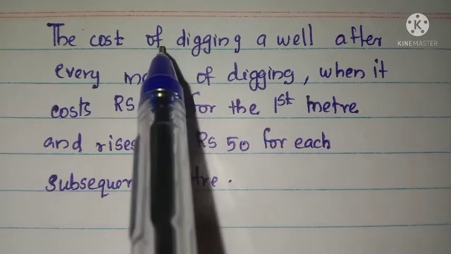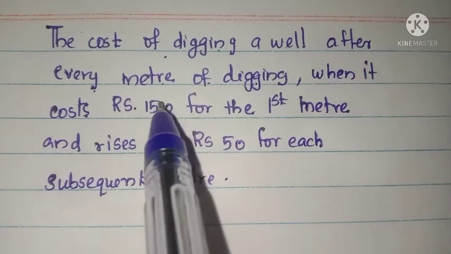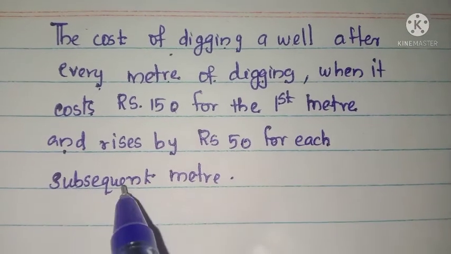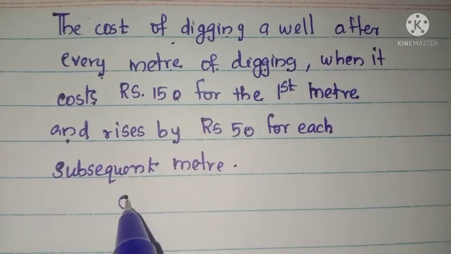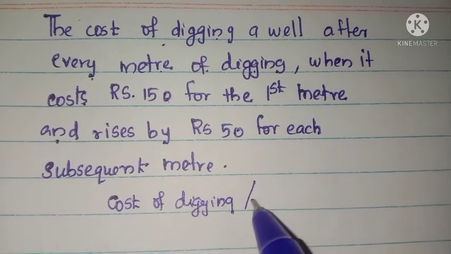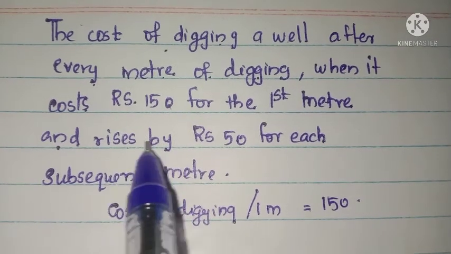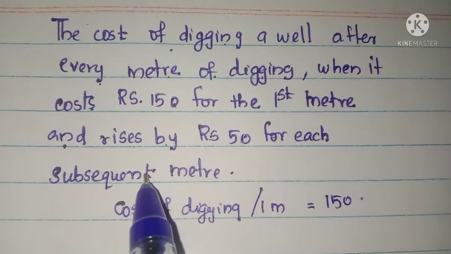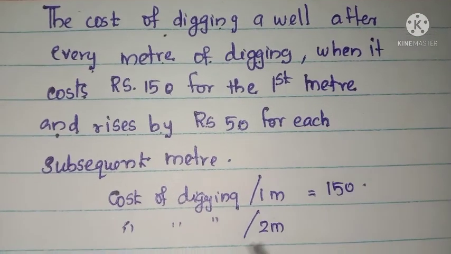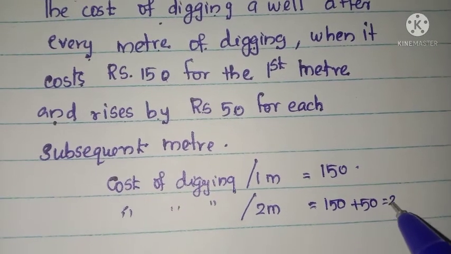Third question. The cost of digging a well after every meter of digging when it costs rupees 150 for the first meter and rises by rupees 50 for each subsequent meter. That is, in the situation it is given the cost of digging for the first meter. What is the cost? Rupees 150. Now it rises by rupees 50 for each subsequent meter. That is, the cost of digging for 2 meters is 150 plus 50, that is 200.